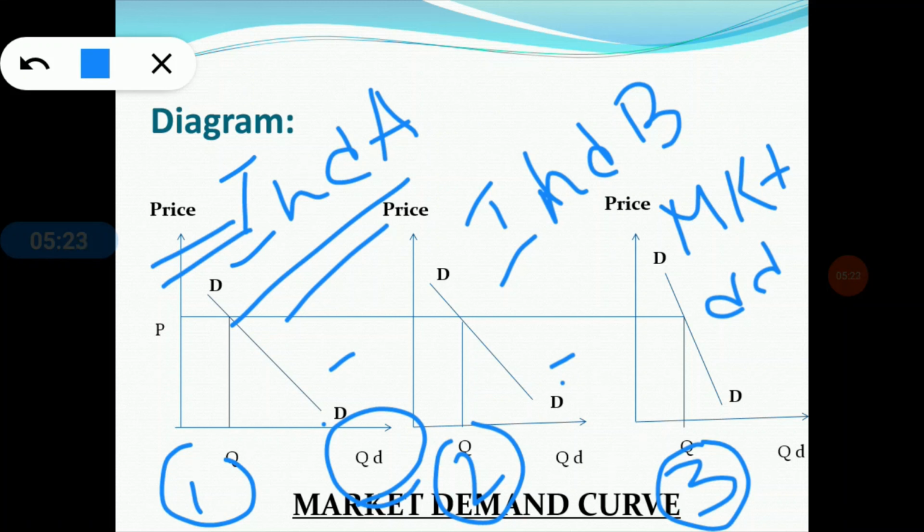And the nature of the individual demand curve is the same as the nature of the market demand curve, because the market demand curve is also a downward sloping curve, and it also indicates an inverse relationship between price and quantity demanded. For price P1 the quantity demanded is Q1, and for P2, so when price decreases from P1 to P2, the quantity demanded increases from Q1 to Q2. That means one increases, another one decreases.